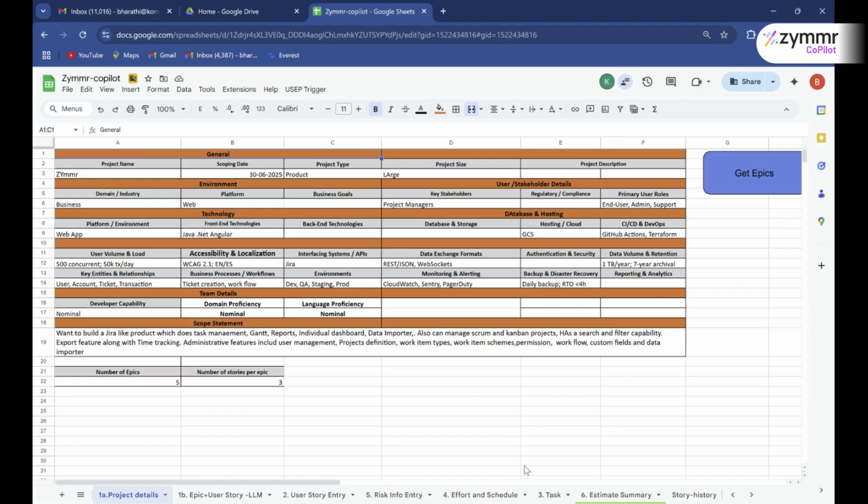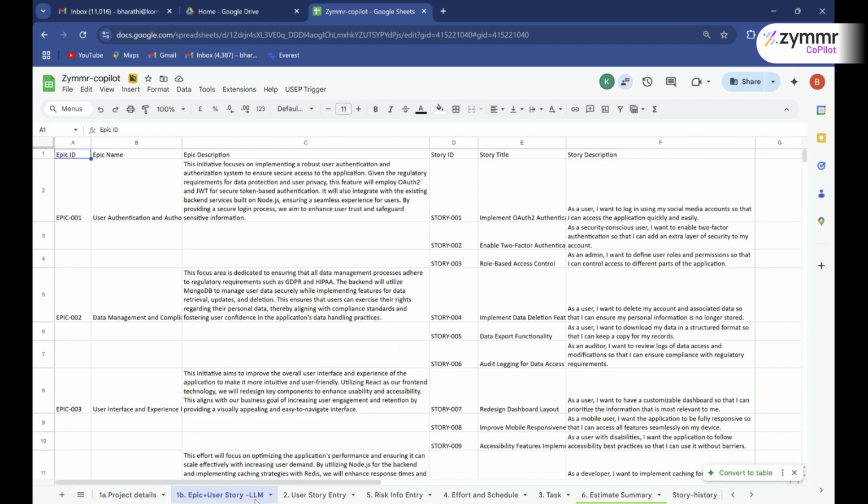Now, this screen captures the scope of the project, and then when you say get epics, it provides you with a set of epics using LLMs. The LLM is provided with criteria which helps it get the right epics. So this is where the epics get generated.